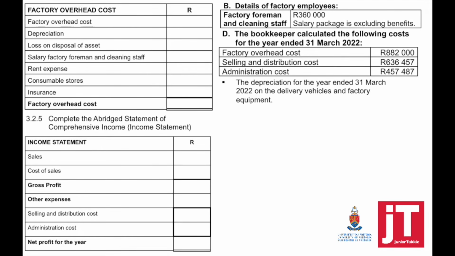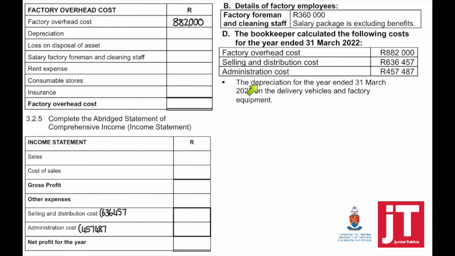So if we look at our factory overhead cost, at the same time we're going to complete the statement of comprehensive income. We are going to start with the totals that were given to us: factory overhead cost, the selling and distribution cost, and the administration cost. We're going to write them in brackets in the income statement because we still need to adjust those totals.